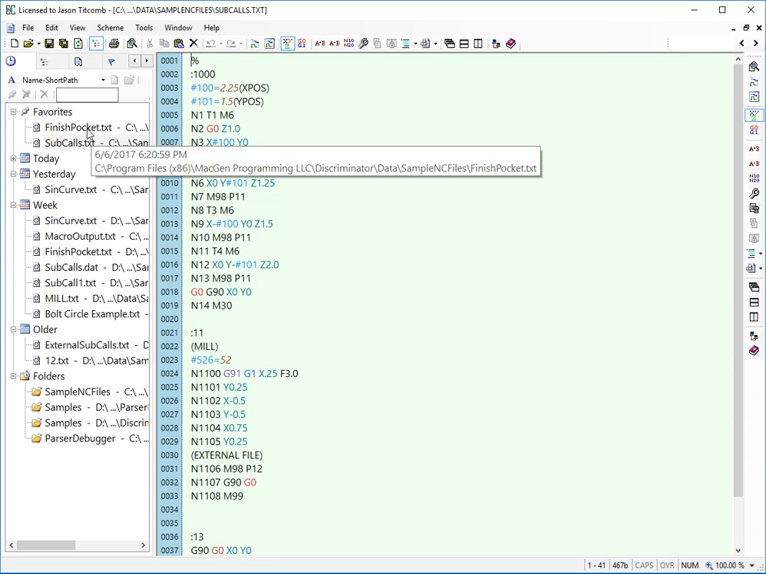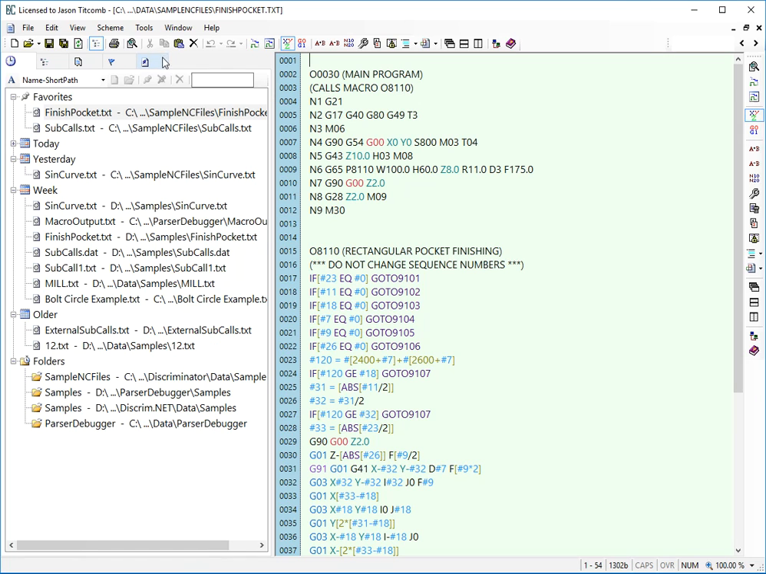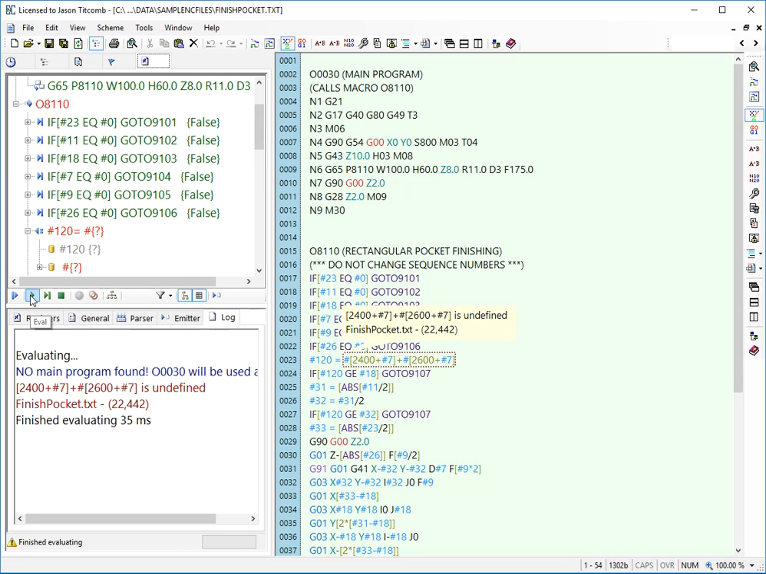So let's look at another program, Finish Pocket. We'll parse it and evaluate it. Again, this is coming from the project.dat. There is no file-specific dat file, so that's not being loaded. And we get an error. The tooltip should show us where the problem is.